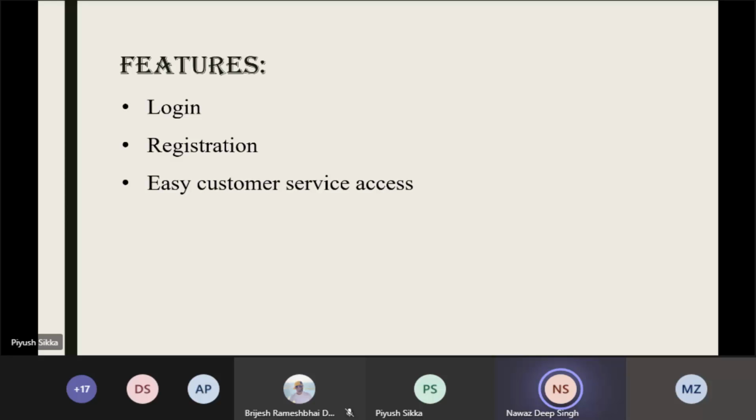These are the main features: login, registration, and easy customer service access. I'm going to explain a little bit about login, and the registration and easy customer service access will be explained by Aisha.